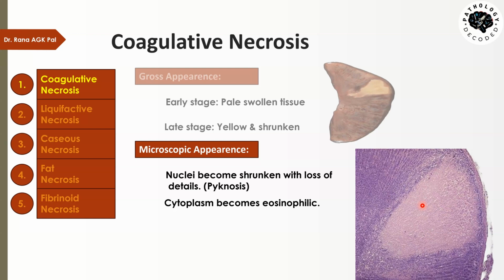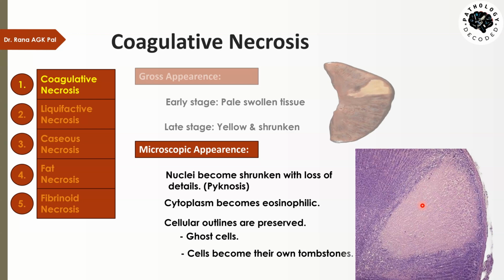So with the cell death, they are lost, so the acidic content of that cell is lost, and so it loses its basophilia, and hence it appears pinkish in color. Now, the characteristic of coagulative necrosis is that the cellular outlines are preserved. The cells' details are lost. Whatever inside the cell is not visible becomes lost, but the outlines of the cells remain. That means that cells do not dissolve.